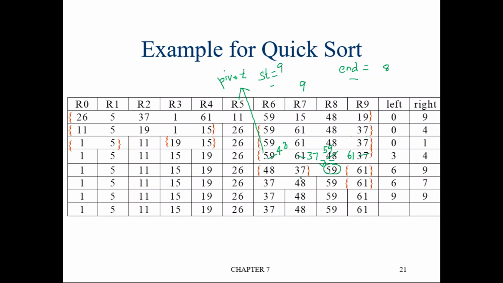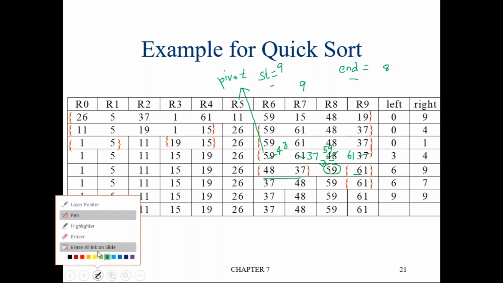Now this is the left part of 59 and this is the right part of 59. The right part of 59 already contains only one element, so it will be in the correct position. So we need not bother. Only we have to check the left side. If you take this 48 and 37, now again we have to apply the logic.